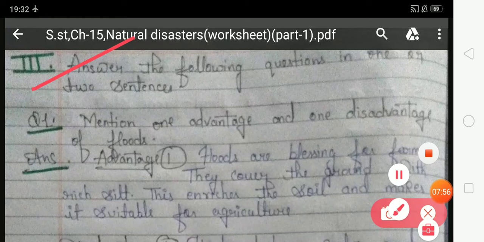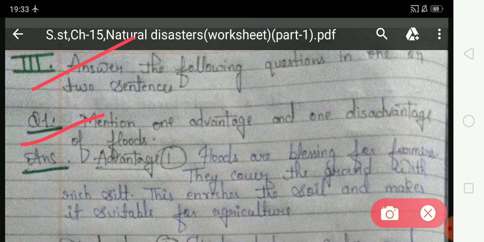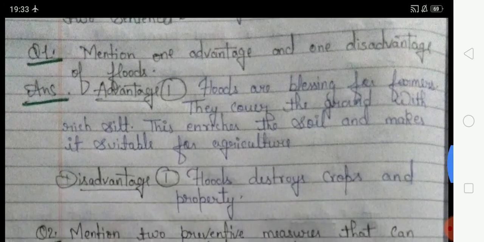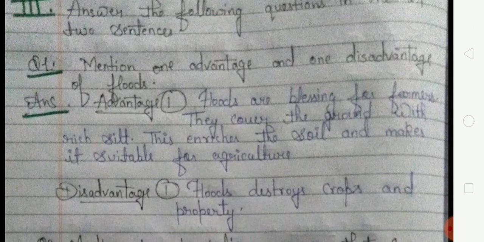Answer the following questions in one or two sentences. It means in this exercise you have to give answers according to the given questions and your answer should be in only one or two sentences, not more than two sentences. Now look at the first question. Your first question is: mention one advantage and one disadvantage of flood. So student, in this question you have to write about one good effect and one bad effect of flood.